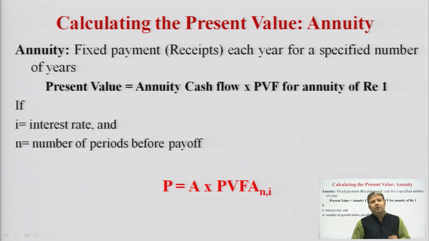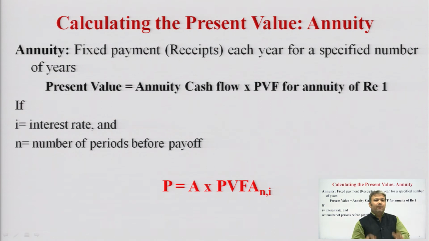What I am going to do here, present value would be annuity cash flow multiplied by present value factor of annuity of rupees 1. As we had gone through the table of present value factor of lump sum of rupee 1, the only change is that it is going to be calculated not as a lump sum, but like a recurring cash inflow or outflow.